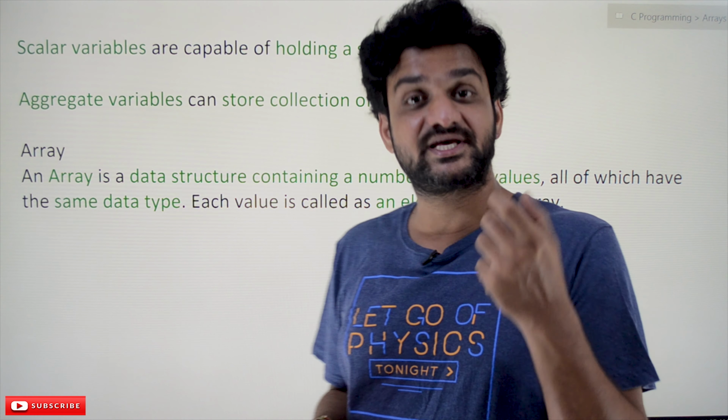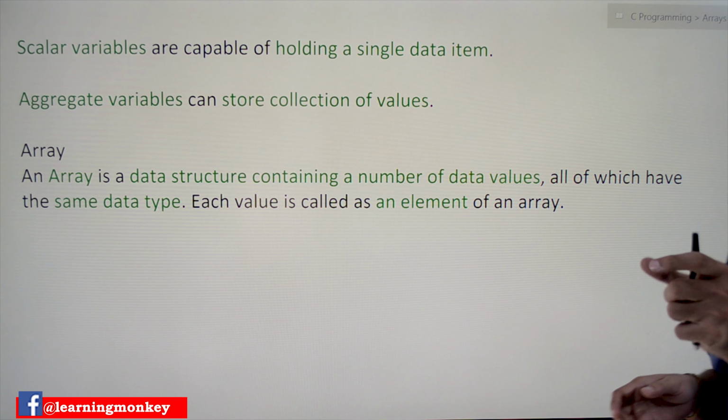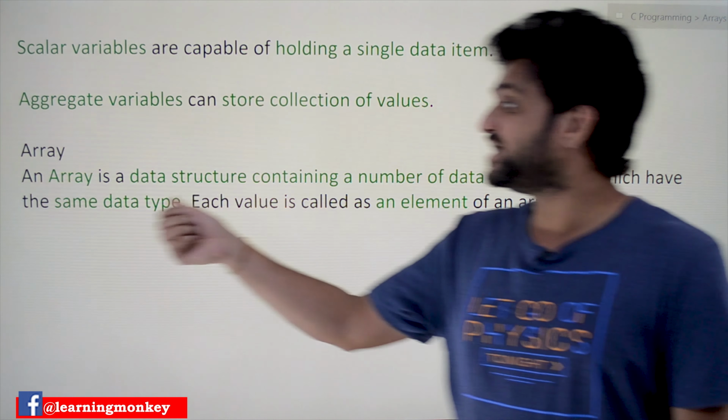What is an array? An array is a data structure containing a number of data values. Within a single array, we can store a number of data values, all of which have the same data type.